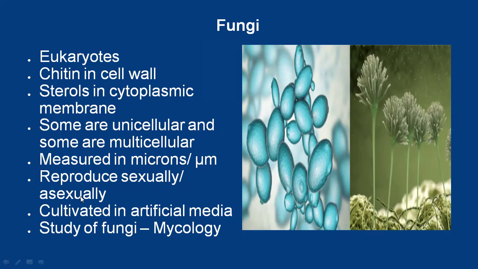They can be grown on artificial culture media, mostly Sabouraud dextrose agar, Sabouraud dextrose agar with antibiotics, and brain heart infusion agar. The study of fungi is called mycology.